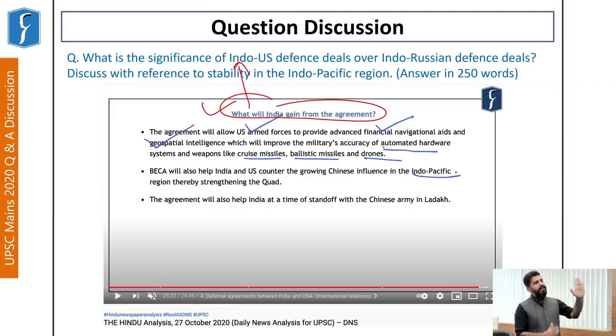As you can see, in this question also, we'll be writing the rise of China. That's an important thing. We see we want to secure Indo-Pacific region. In the quadrilateral security dialogue, again, the same thing came. So if you are aware of the global happenings, and if you keep on reading the newspaper, going through the analysis in the DNS, and writing as many tests, you will be able to handle the dynamic portion of international relations clearly.